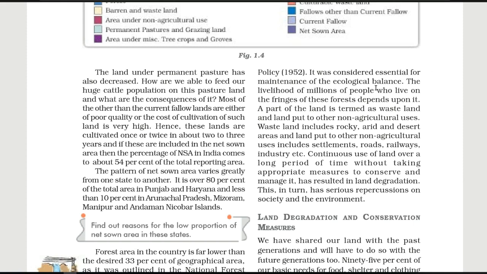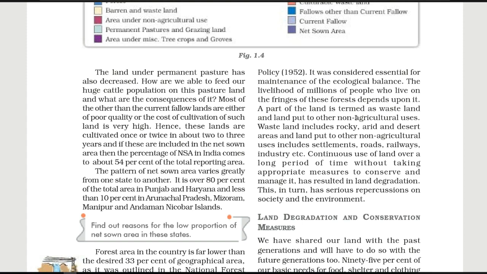Of course, forest and all kinds of land or whatever resources we have, ecological balance is very important, because all these natural resources maintain the ecology or the environmental balance. So the livelihood of millions of people who live on the fringes, meaning the border area of this forest, depends upon it.